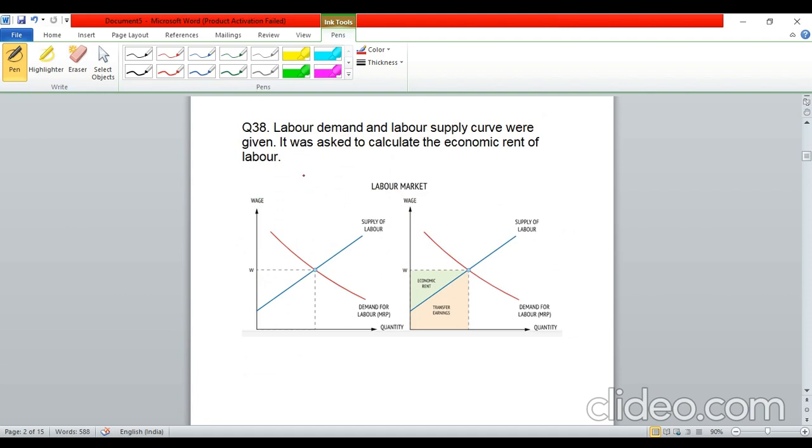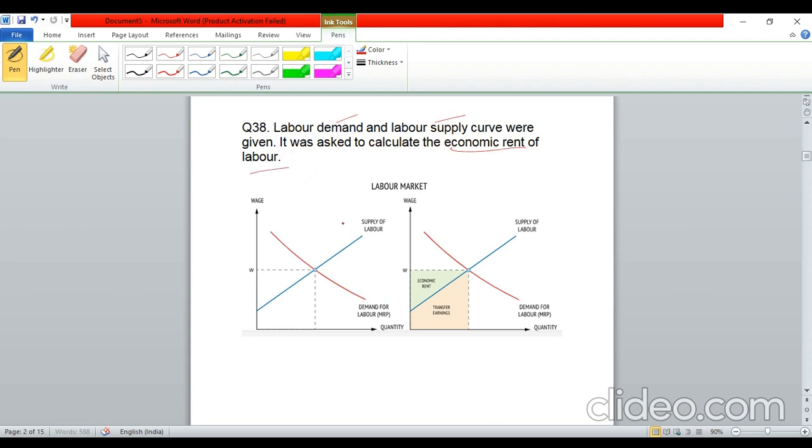Okay, next question, question number 38. Now here, labor demand and labor supply curves were given. In fact, the equations were given. So an equation for labor demand was given, an equation for labor supply was given, and then it was asked to calculate the economic rent of labor.